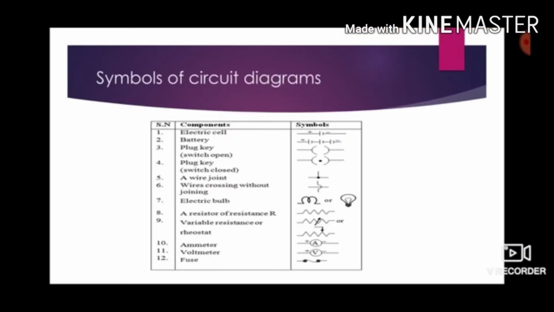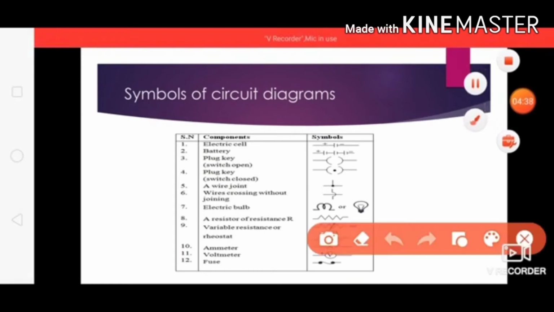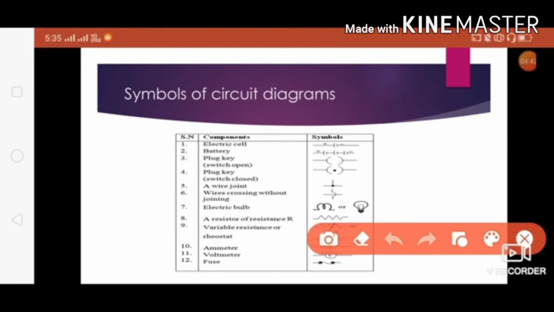Next, let us see these important electrical symbols, which will help you when you are going to design a circuit. So these symbols are very very important. Why are we using these electrical symbols? Because every time we cannot draw a lamp like this; it doesn't look good in the circuit. So that's why we have electrical symbols, right.